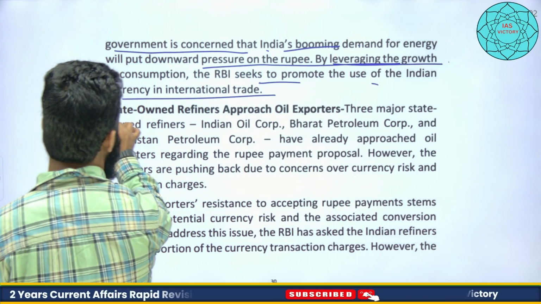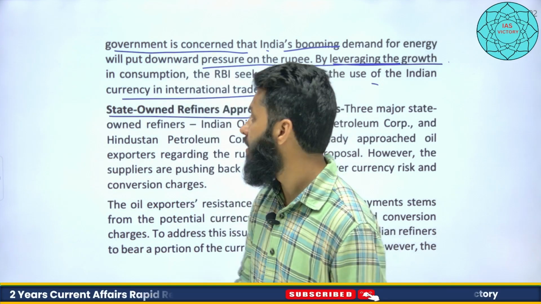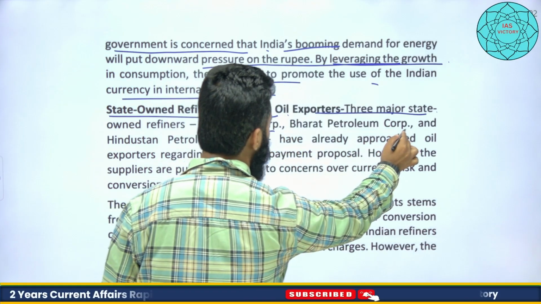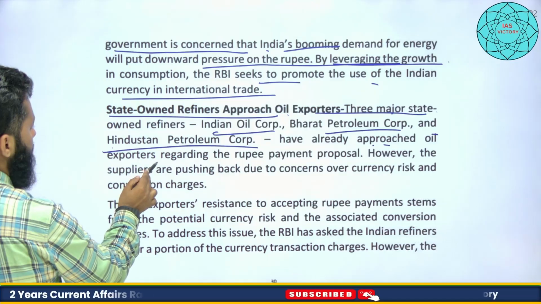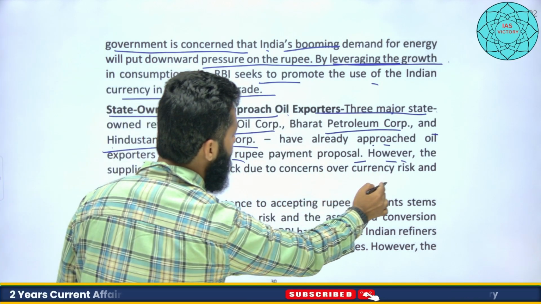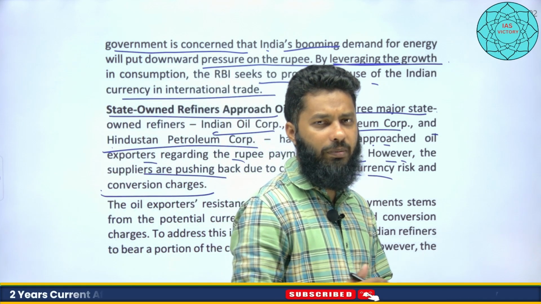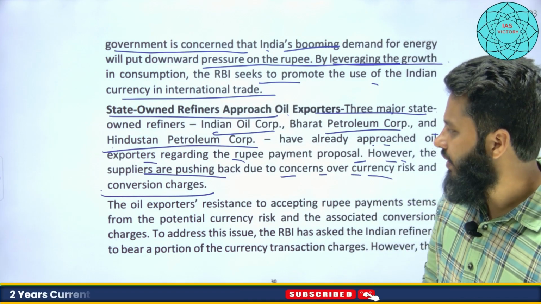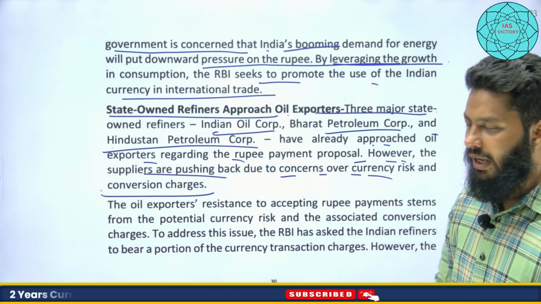Now, state-owned refiners. State-owned refiners means public sector enterprises, right? Oil exporters. Three major state-owned refineries, Indian Oil Corporation, Bharat Petroleum Corporation, and Hindustan Petroleum Corporation, have already approached oil exporters regarding the rupee payment proposal. However, the suppliers are pushing back due to concerns over currency risk and conversion charges, right? Because foreign countries have nothing to do with the Indian rupee, right? So that is why conversion charges are there. Sometimes rupee is highly volatile. It is sliding a lot these days, you can see.